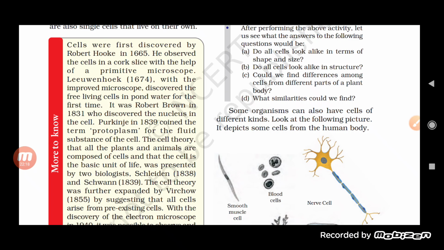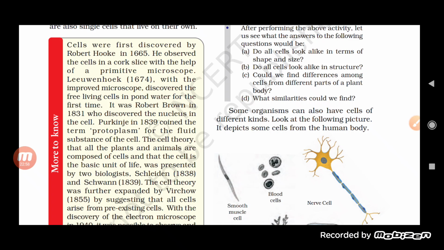Later on, a lot of theories were given regarding the cell, students, but it was Schleiden and Schwann and Rudolf Virchow who worked on the cell theory and explained it. The cell theory says that all plants and animals are composed of cells, and the cell is the basic unit of life. So every living organism around us is actually made up of a basic unit that we call a cell. This cell theory was given by Schleiden and Schwann.